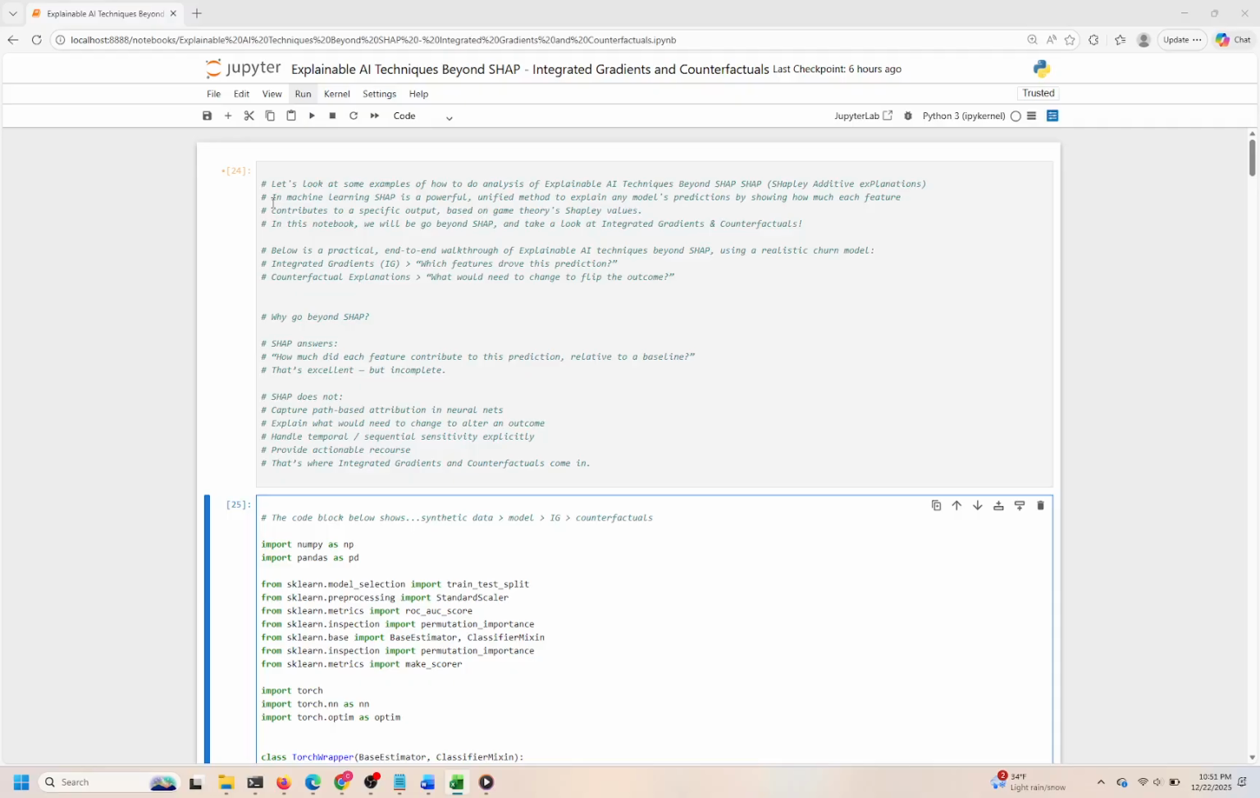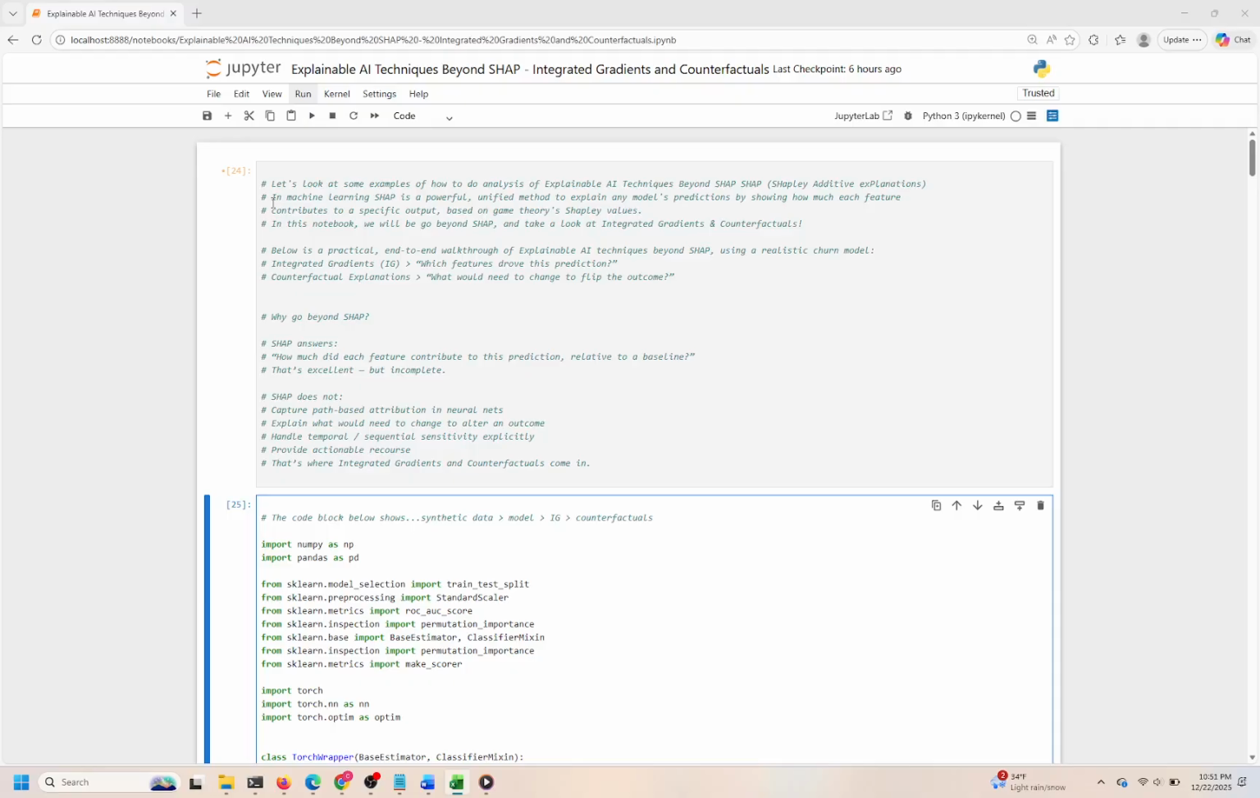Counterfactual explanations complement this by identifying minimal changes needed to reverse a prediction, which is crucial for understanding model behavior in real-world scenarios like customer churn. The walkthrough uses a realistic churn prediction model to demonstrate these techniques end-to-end. First, integrated gradients will highlight which features drove a particular prediction, showing their relative importance as the model processes the input. This helps us see not just which features matter, but how their influence accumulates through the network layers.